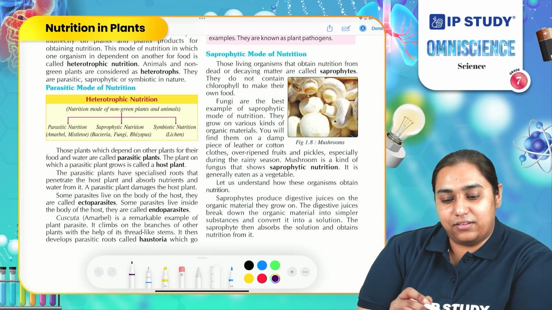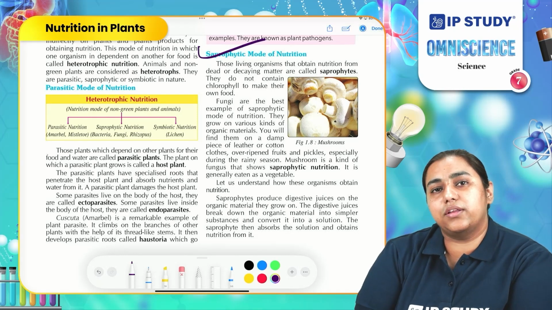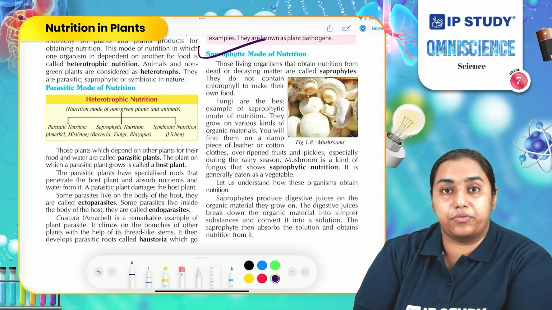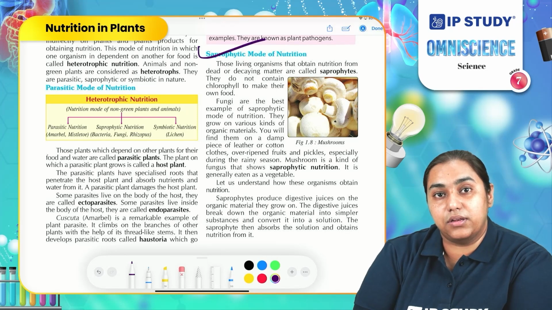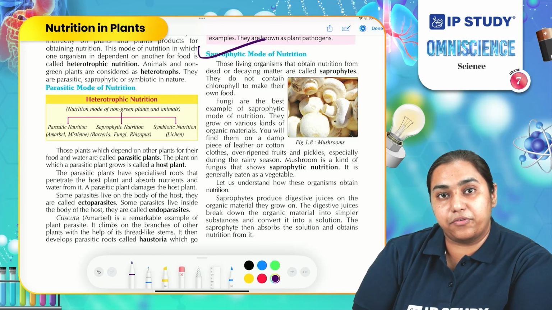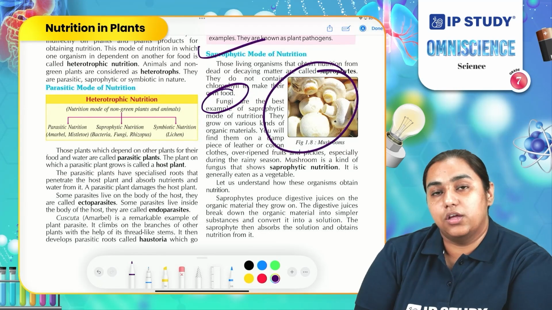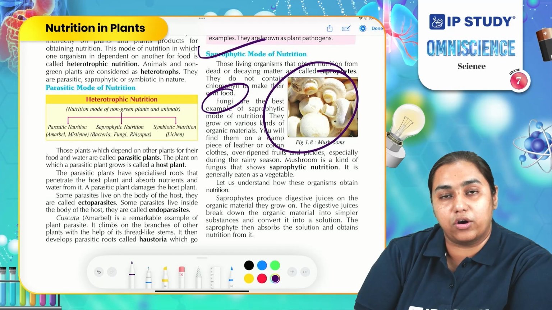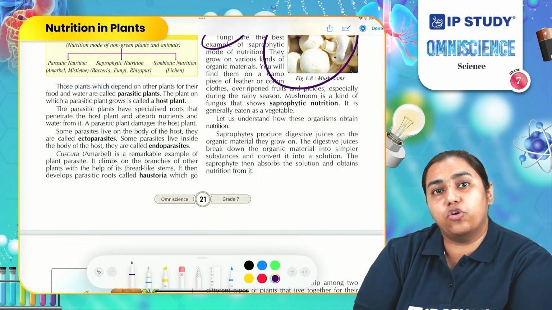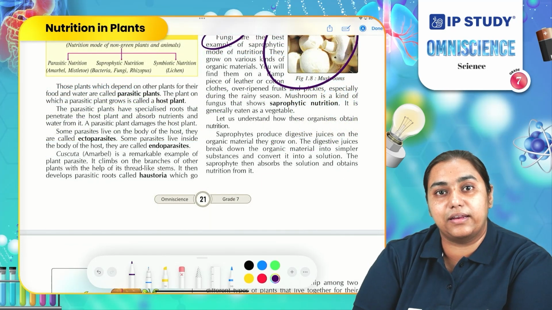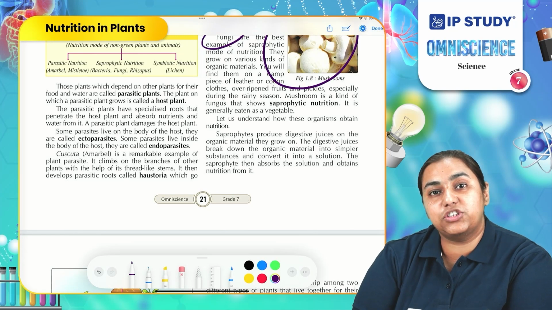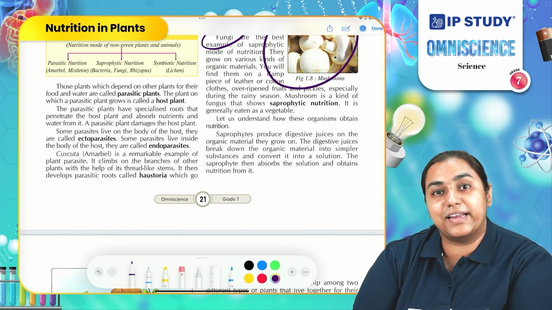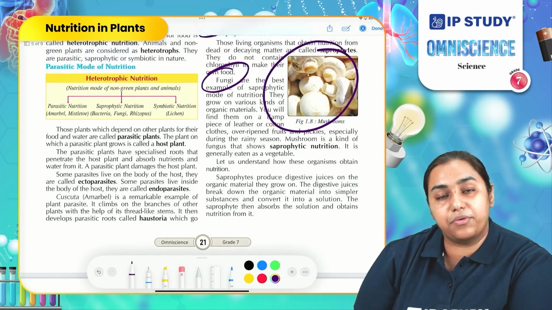Another mode of nutrition is the saprophytic mode of nutrition. So what is the saprophytic mode of nutrition? In this form of nutrition, plants or animals consume dead and decaying material. One of the common examples of saprophytes is fungi, and a further example of fungi is mushroom. So the mushroom you are eating grows on dead and decaying material. If you go through the forest or any plant nearby during the rainy season, you can easily observe small whitish growth on a wood log, especially wood which is getting rotten. That white growth is fungi and they undergo the saprophytic mode of nutrition.